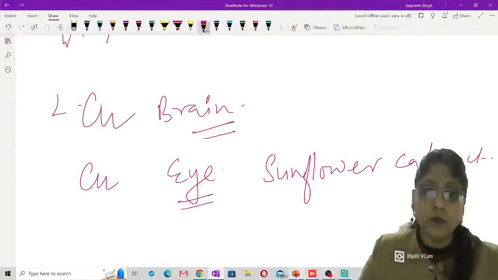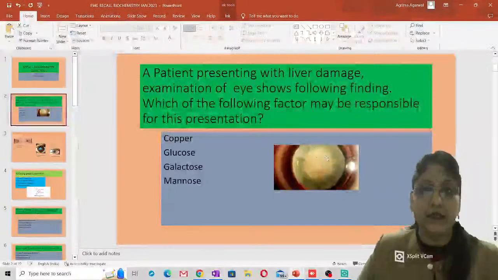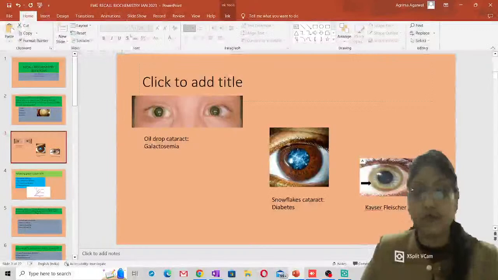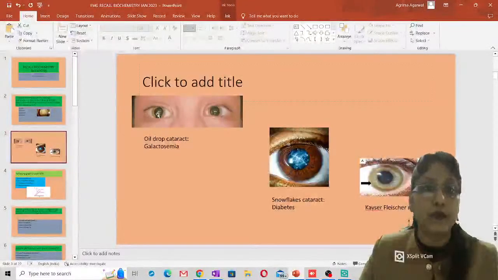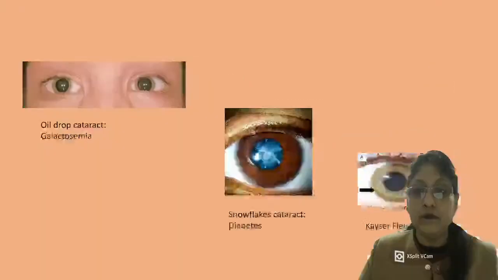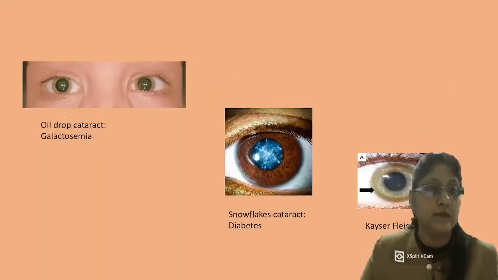And you must know, when we talk about cataract, appearance wise you have so many types of cataract. As you can see, you have oil drop cataract. Can you appreciate this oil drop cataract? This is seen in galactosemia. Galactitol is the factor which is responsible. Galactitol.